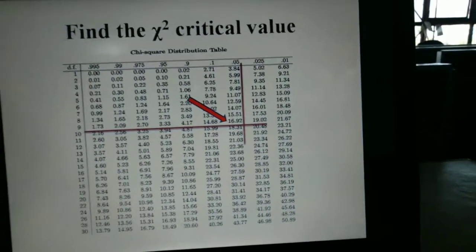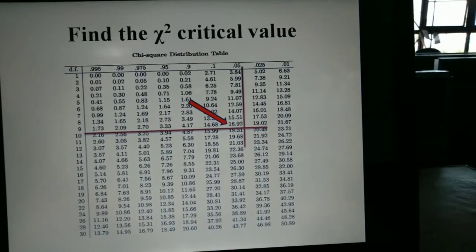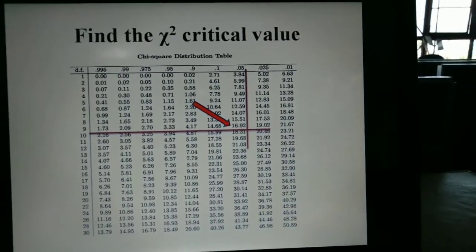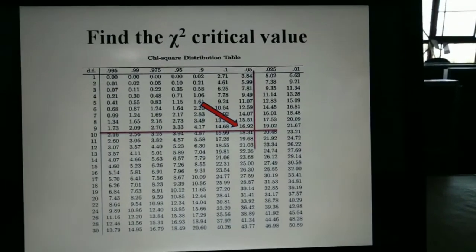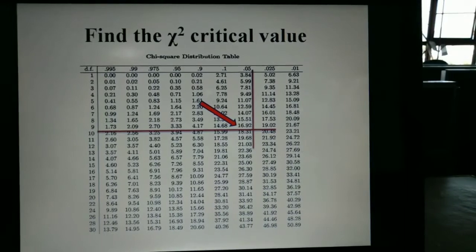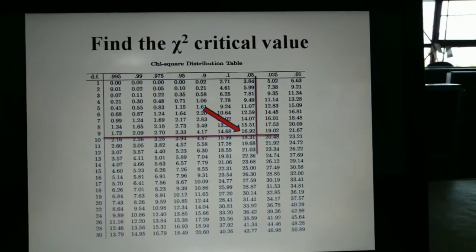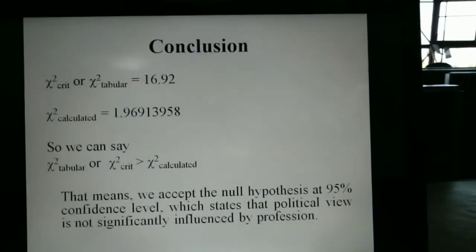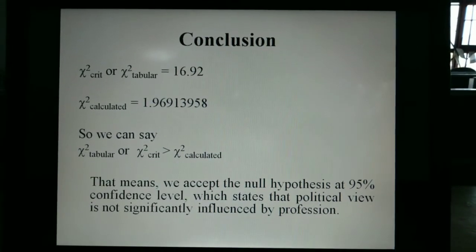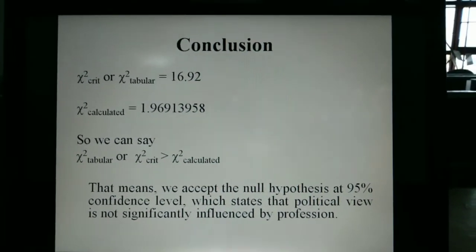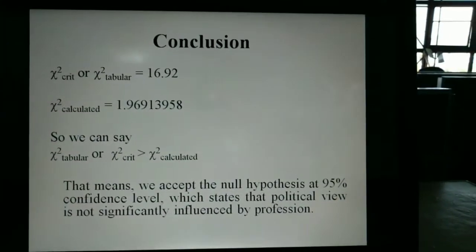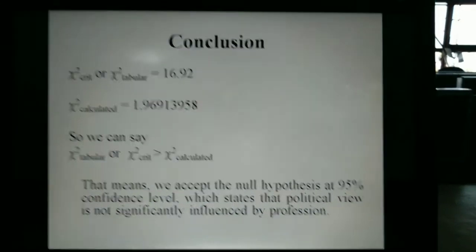This is the chi-squared critical value. So we have already found the chi-square calculated value, and now we have found the chi-square critical value. The conclusion: chi-square crit, or chi-square tabular, is 16.92.